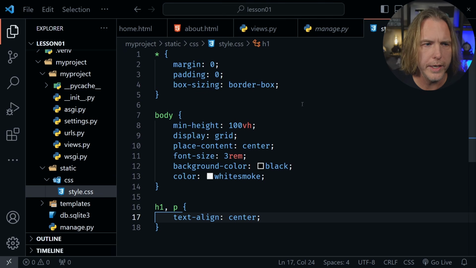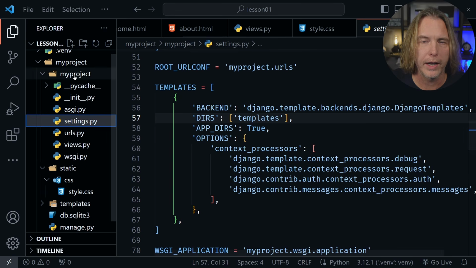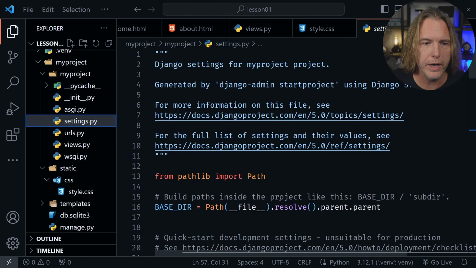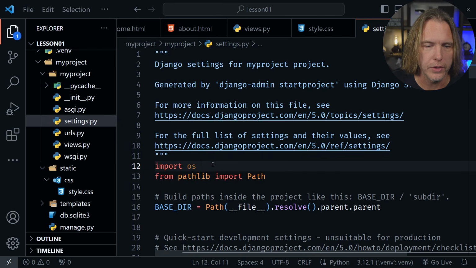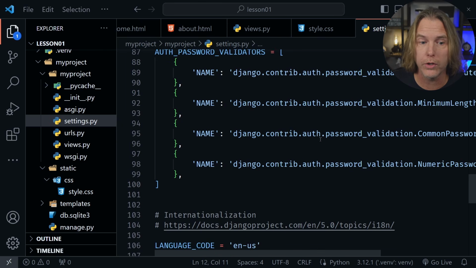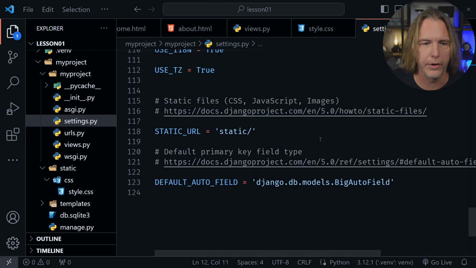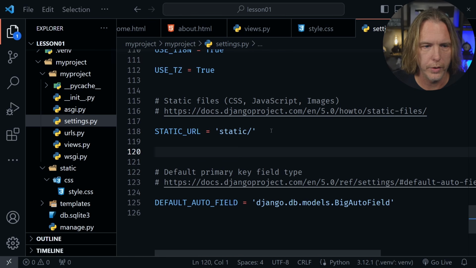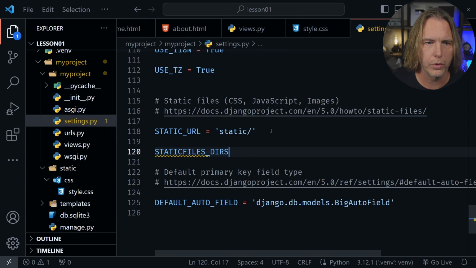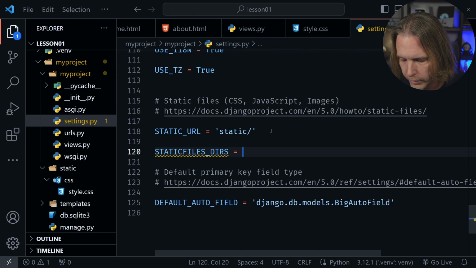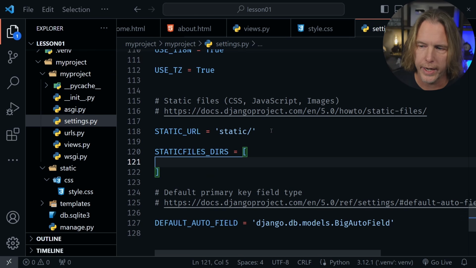And to do that, we need to go to the settings.py file again, that is inside of that second my project folder. At the very top of the file, we need to add one import, and that is import os. After we make that import, we'll scroll down to almost the bottom of the file now. We can see we have a static URL here, but we need to add something underneath this. So here in all caps, we'll say STATICFILES_DIRS. From there, we'll put in an equals and we'll create a list.